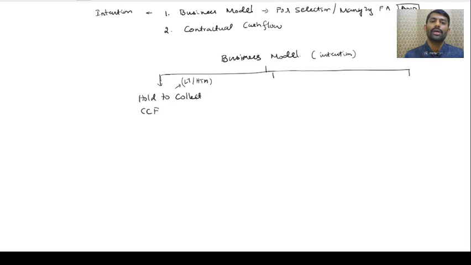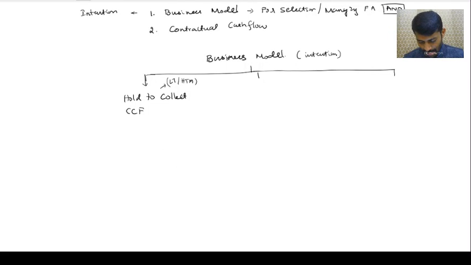Suppose it is a long term financial instrument, then what you have to call? Hold to collect contractual cash flow. Correct? Next, suppose it is a short term, means we are going to collect cash flow as well as we will sell the financial asset or not? Hold to collect contractual cash flow and to sell financial asset. Are you understanding? So this is what? Short term or held for sale. Got it?